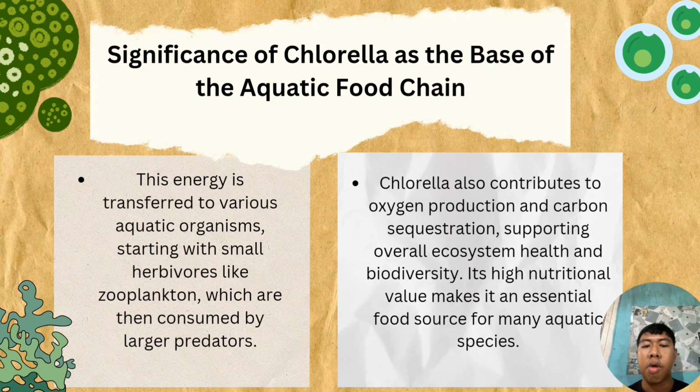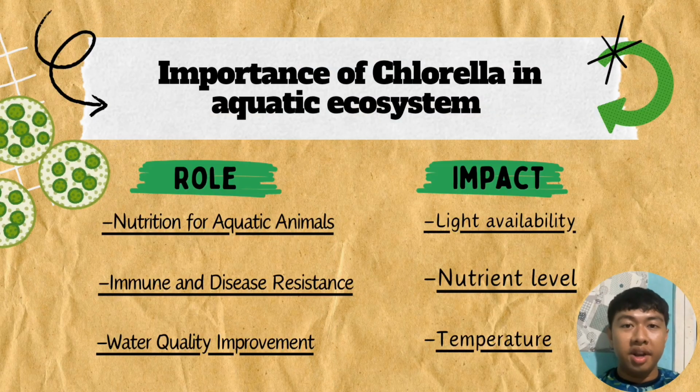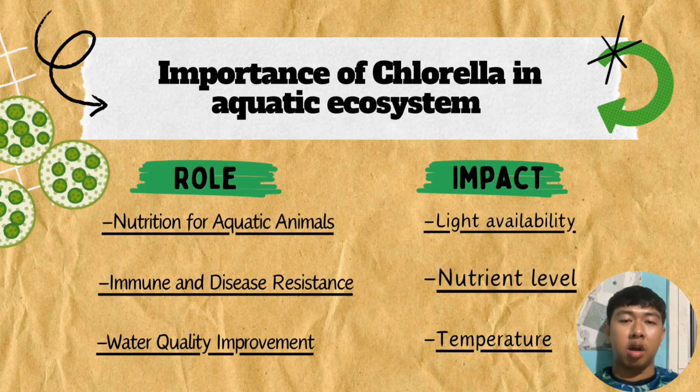Then, chlorella also contributes to oxygen production and carbon sequestration, supporting our ecosystem health and biodiversity. Its high nutritional value makes it an essential food source for many aquatic species. Okay. The role and the impact of the chlorella in aquatic ecosystem.